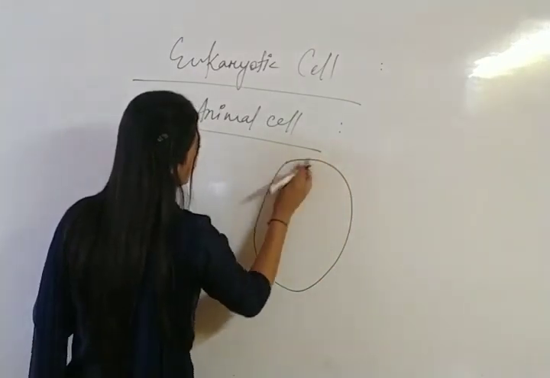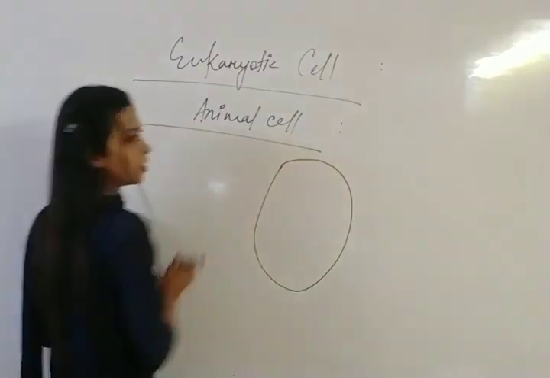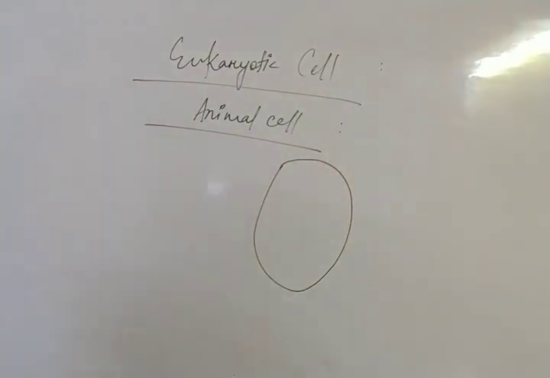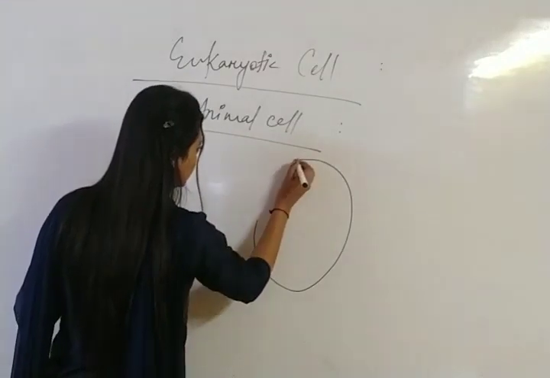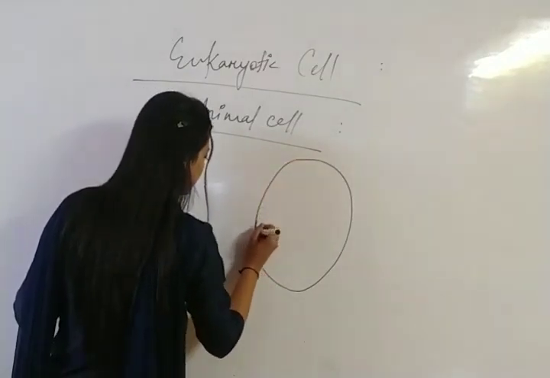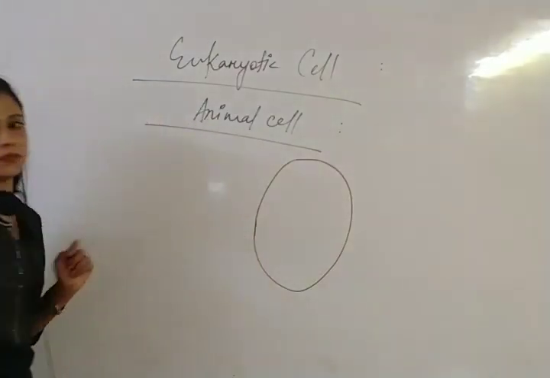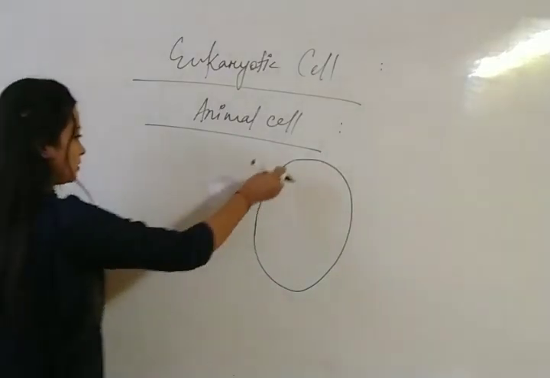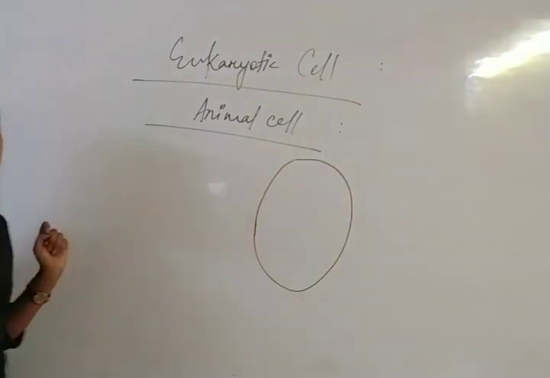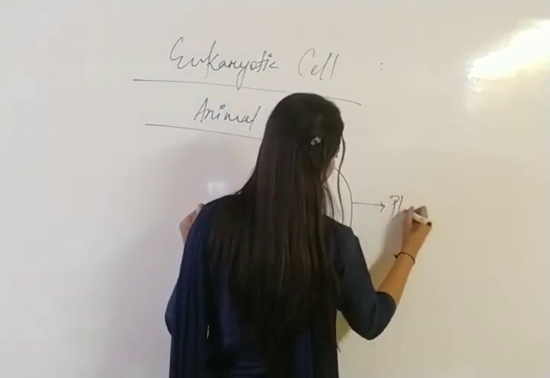Okay, the shape of the cell, so this is oval in shape. Okay, and draw nicely. It is oval in shape. Okay, and this membrane is a membrane bound, right? So this membrane is known as the plasma membrane.